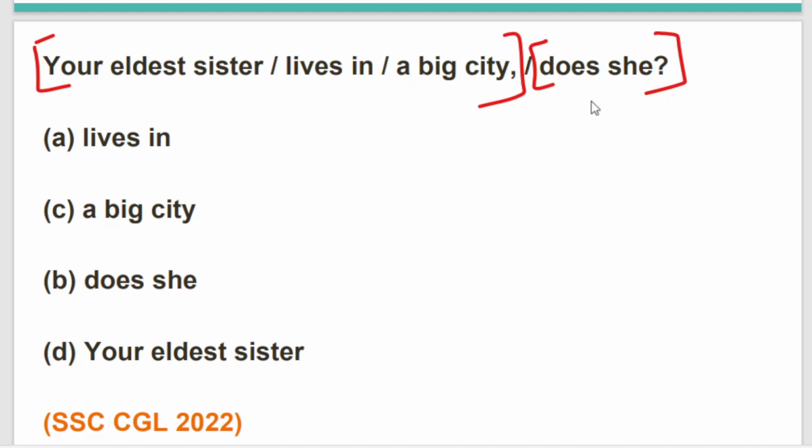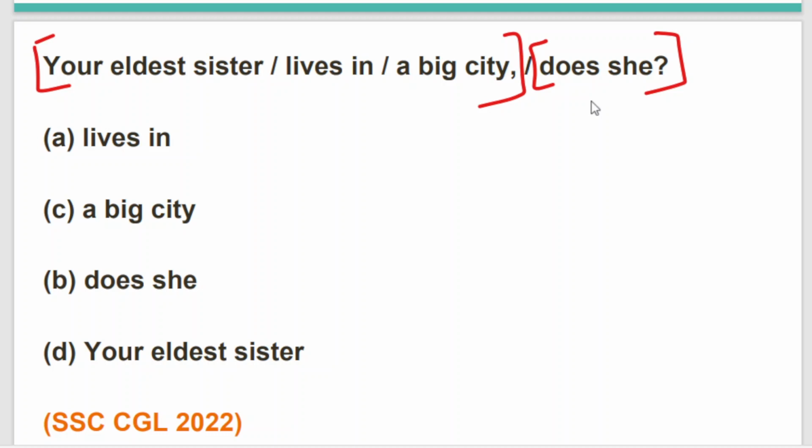But that is not even specifically mentioned, which one, or any specific characters are not even mentioned. Your eldest sister lives in a big city. Does she? That means, is she really living in a big city? So in the answer, it will be either yes or no. Just before, literally a few seconds ago, I have given you the answer: whenever we need the answer, we usually put our statement in a negatively interrogative way.